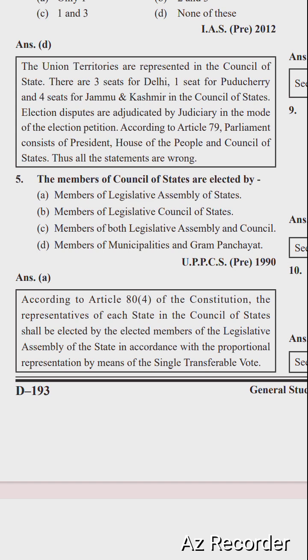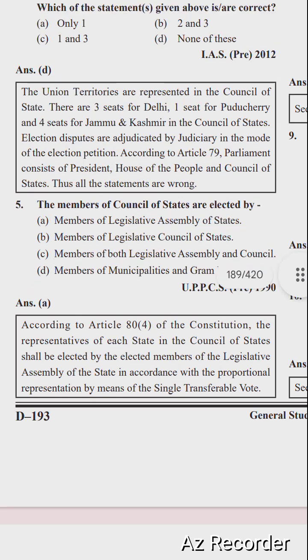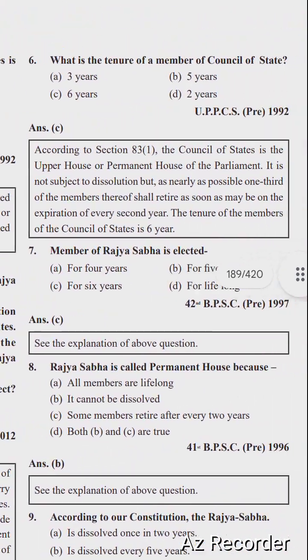According to Article 80, Clause 4 of the Constitution, the representatives of each state in the Council of States shall be elected by the elected members of the Legislative Assembly of the state in accordance with the system of proportional representation by means of the single transferable vote.